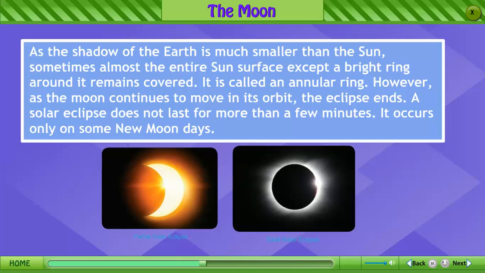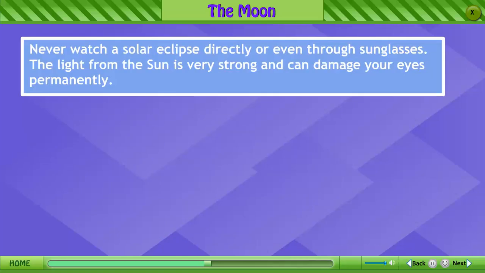However, as the moon continues to move in its orbit, the eclipse ends. A solar eclipse does not last for more than a few minutes. It occurs only on some new moon days. Never watch a solar eclipse directly or even through sunglasses. The light from the sun is very strong and can damage your eyes permanently.